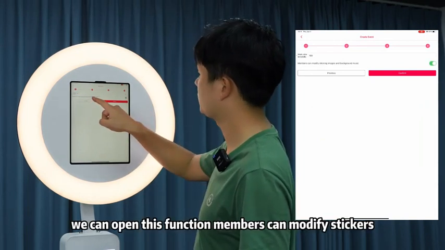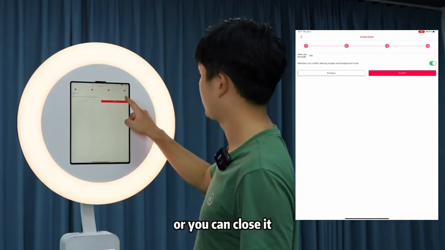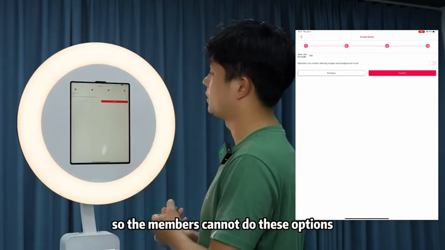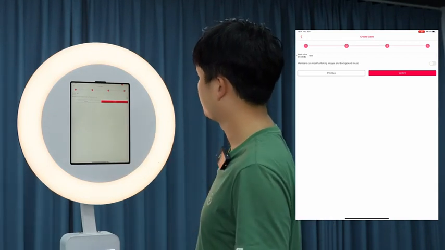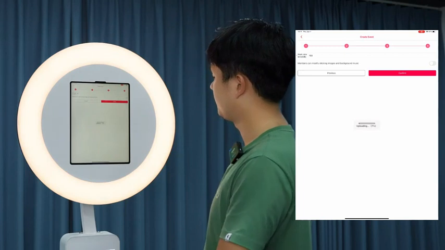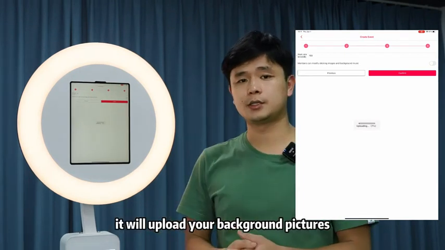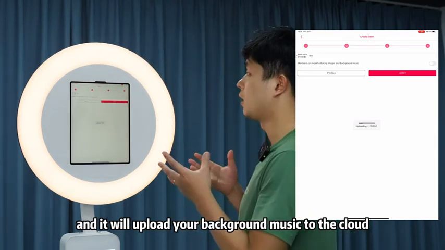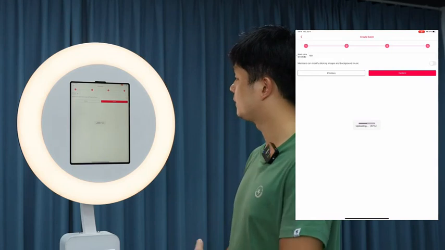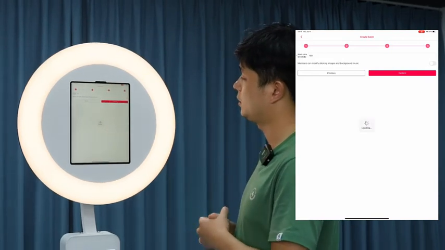Members can modify stickers and background music, or you can close it so the members cannot do these options. And click confirm. It will upload your background pictures and your background music to the cloud. So after this is done, the event is set up.